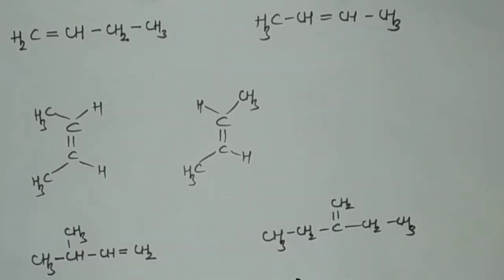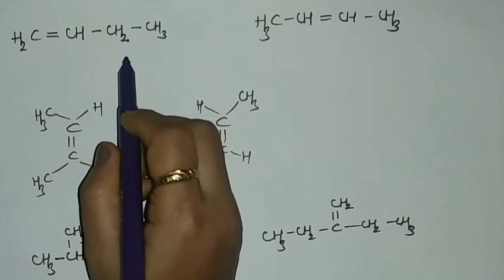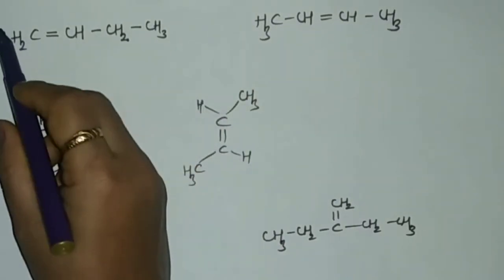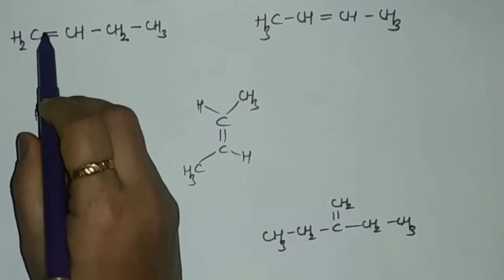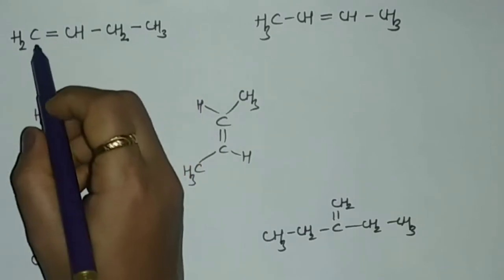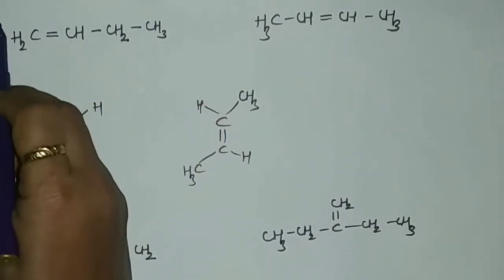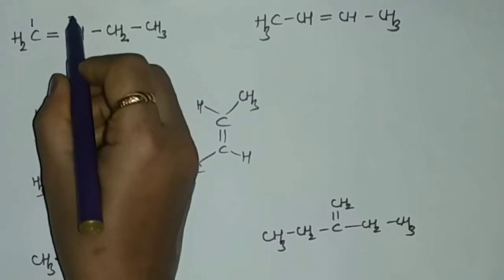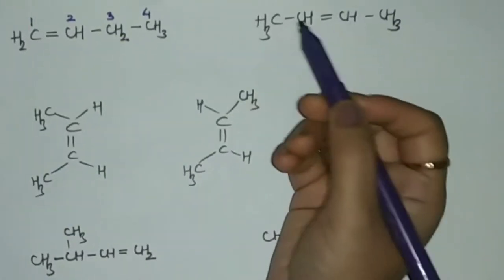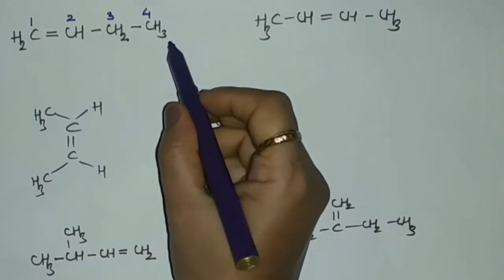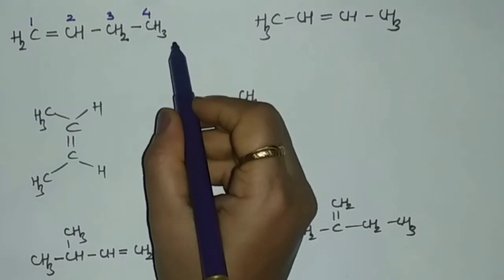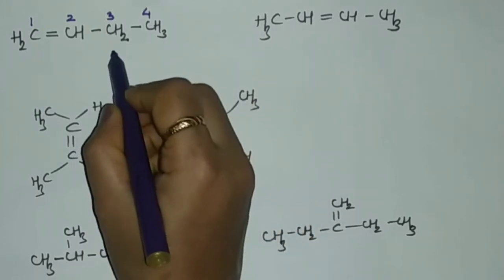Students, now let us write down the IUPAC names of the following structures. It belongs to the class of alkenes, which consist of a carbon-carbon double bond. So over here, first we have to select the longest chain of carbon atoms which consists of the double bond. The double bond should get the least possible number. So instead of numbering from this side, we have to number from this side. So 1, 2, 3 and 4. So there are 4 carbon atoms. So the parent alkane is butane, that is, ANE of alkane is replaced by ENE. So that is butene. So first we'll write down butene.